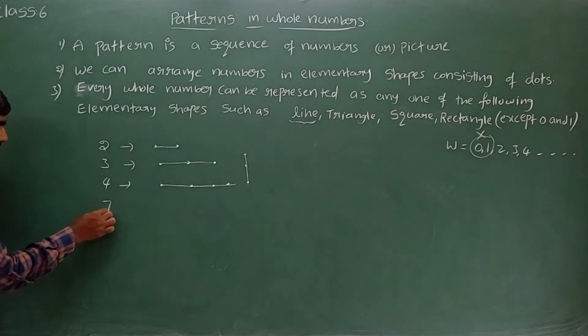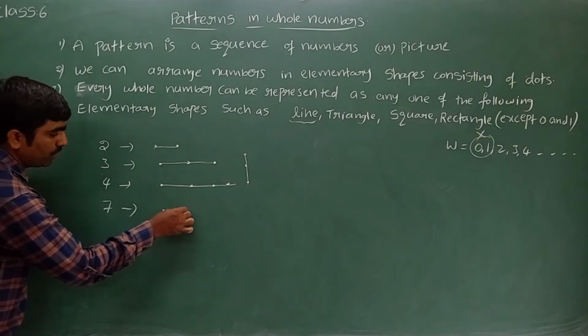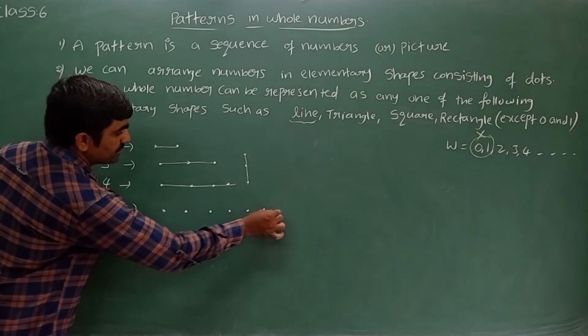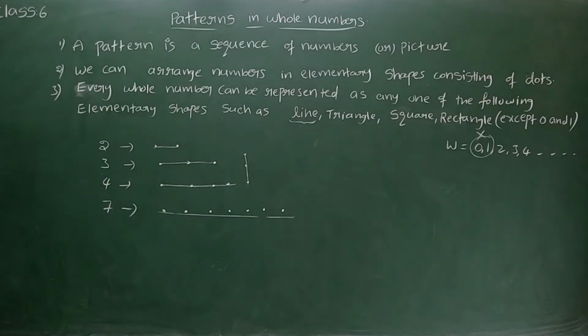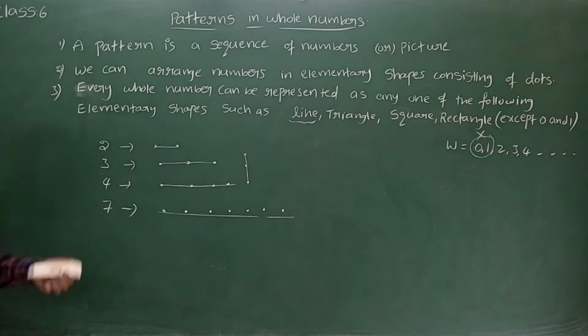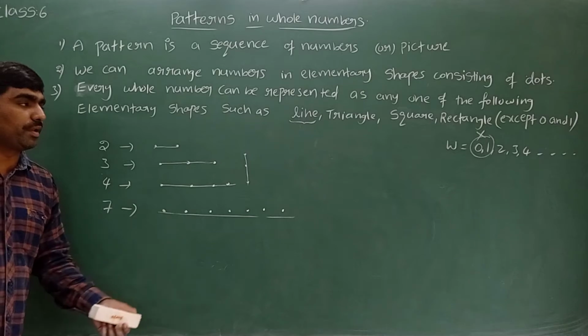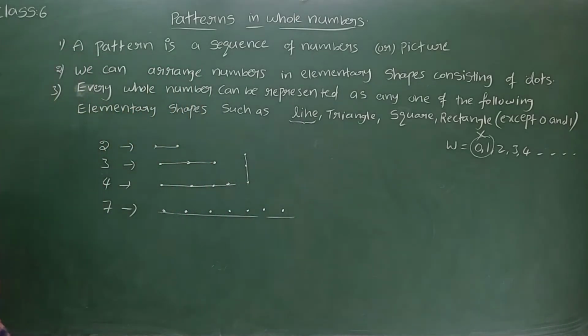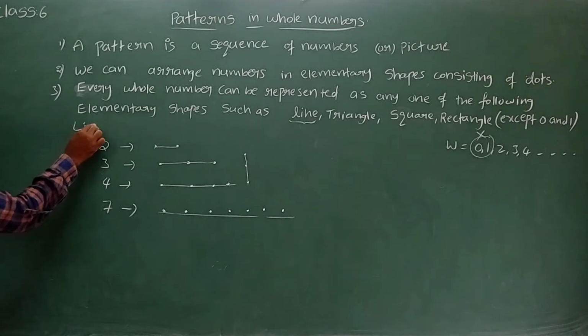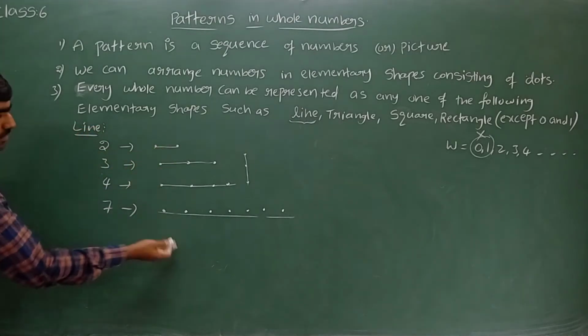Let me take 7 here. How can I arrange 1, 2, 3, 4, 5, 6, 7? By joining all these, we can see a line. So from this, not only these numbers, every whole number except 0 and 1 we can arrange as a line. Now what is our observation here?